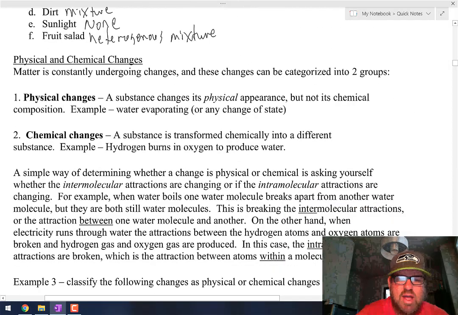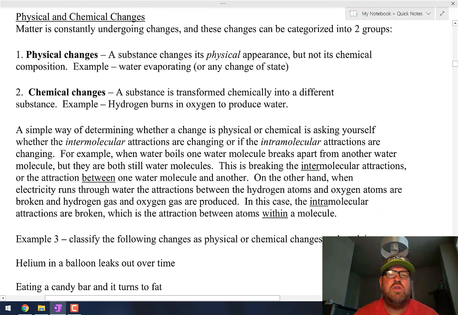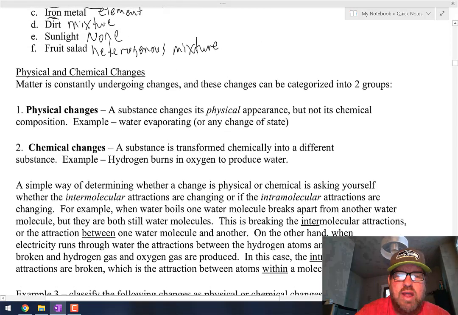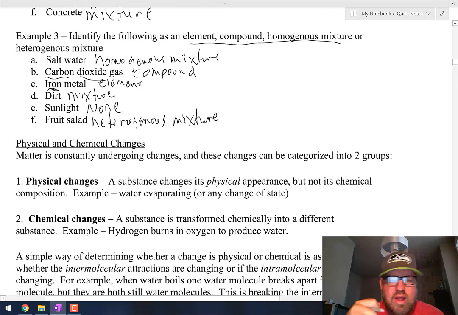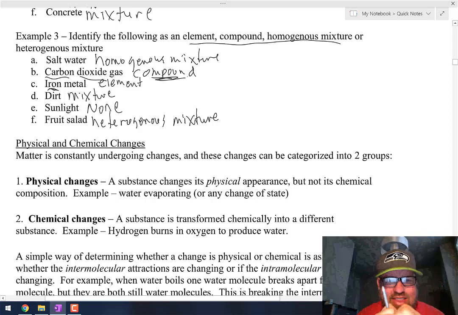Okay, now along the same lines there, and then we'll finish with this. Along the same lines here is you talk about physical and chemical changes. And the reason I bring this up now is because it kind of helps us understand the idea of the pure substances versus the mixtures, okay? If you're going to separate a mixture, obviously you're going to take a bite of a salad, you're going to drink some of the drink, something like that, okay? But if you're going to try to break apart a compound, compounds are, again, elements that are held together in what's called a chemical bond, okay?